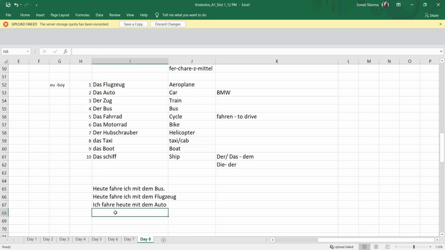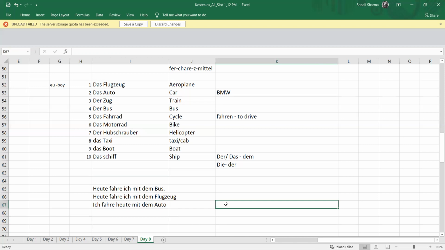All these Verkehrsmittel either have der or das, so we can only choose the dem part. Now I will just say it orally because the article is the same. You just need to follow this structure and change the Verkehrsmittel, means of transportation, in the end, and then you have the answer. If I say today I am traveling with the ship, heute fahre ich mit dem Schiff.